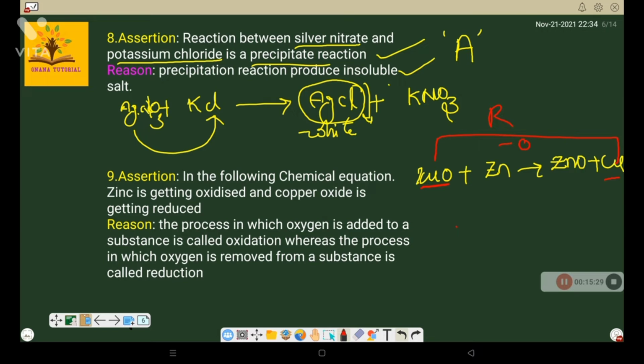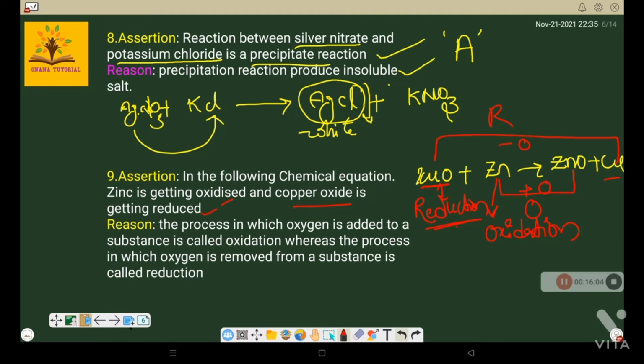Next, before the reaction only zinc is there, but after the reaction zinc oxide. That means plus oxygen. Addition of oxygen is called oxidation. So zinc is undergoing oxidation, whereas CuO undergoes reduction. In this type of problem, the answer is always present on the reactant side. So zinc is getting oxidized and copper oxide is getting reduced.